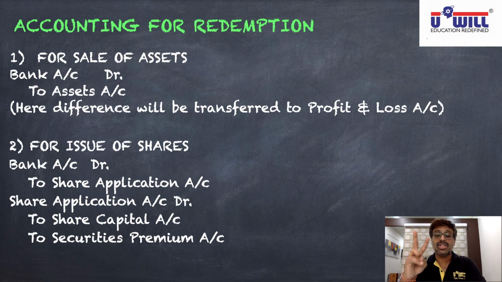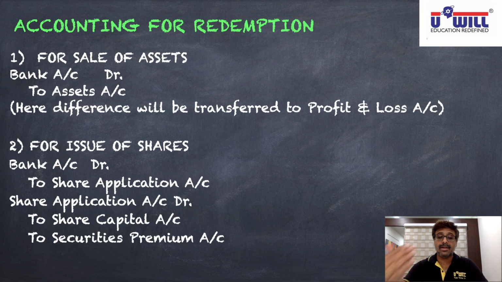Which are the two sources of redemption of preference shares? Profits. Generally, if you redeem out of profits, the company will come across the situation to sell the assets, for which the bank account debit to assets entry will be passed. And second source, if the company redeems the preference shares out of proceeds of a fresh issue of shares, then the entry will be bank account debit to share application account, debit to share capital, to security premium. If you have not written these entries, pause the video and write them down.